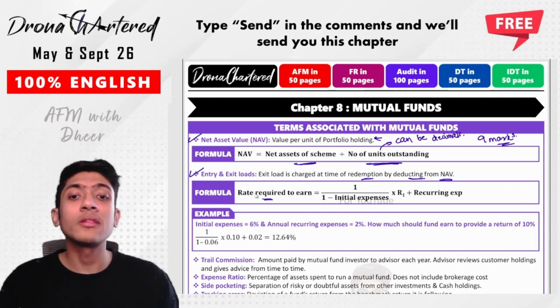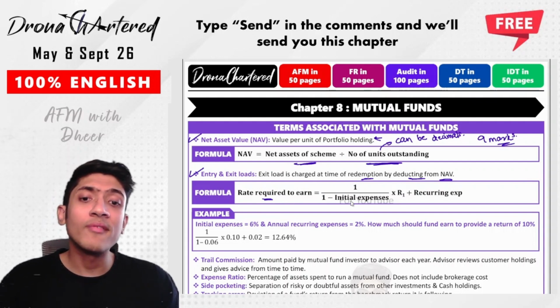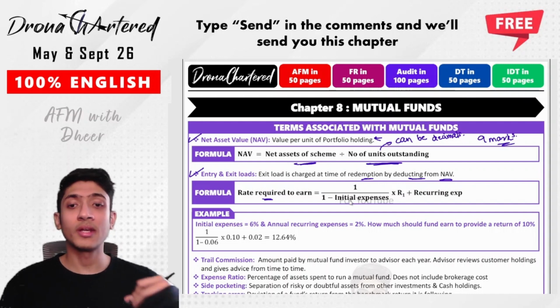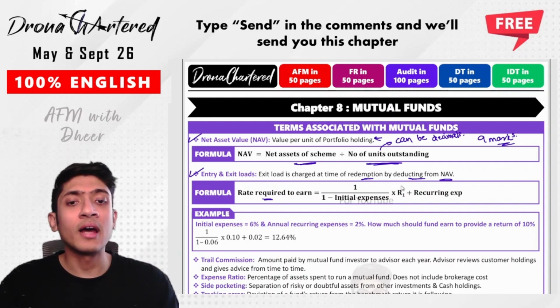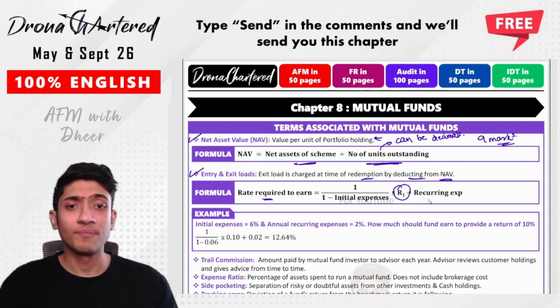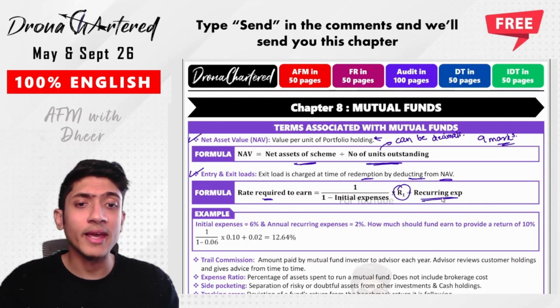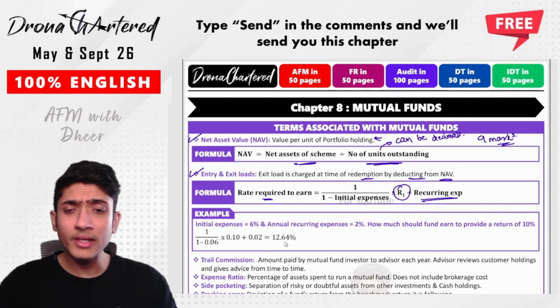So the rate that the fund is required to earn is equal to 1 upon 1 minus initial expenses, into R1, where R1 is your required rate, plus your recurring expenses. Got it? Let's see a question.